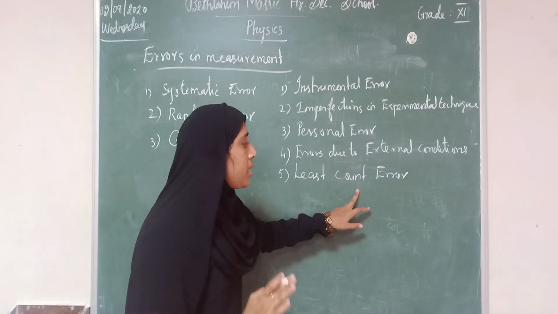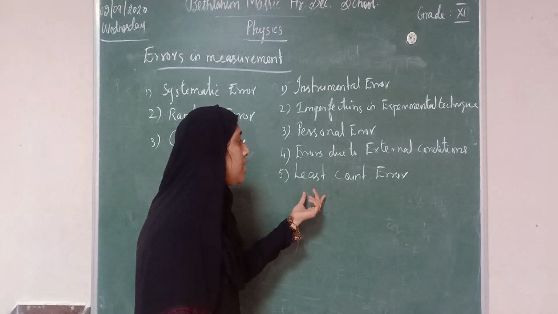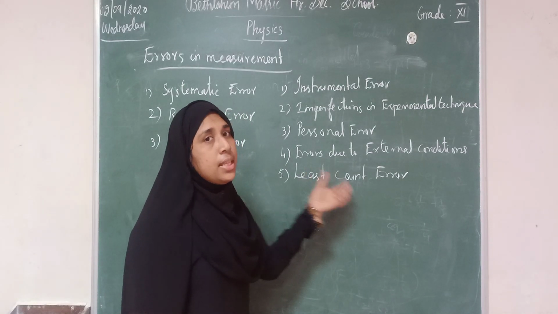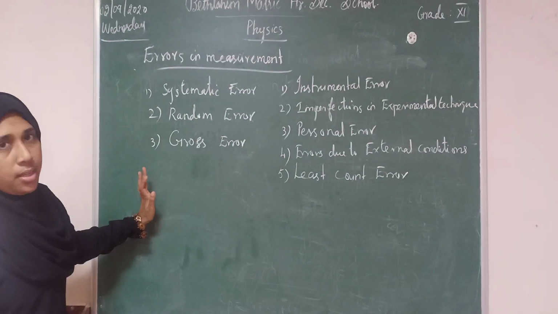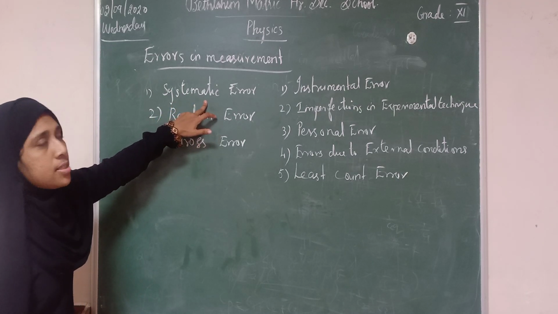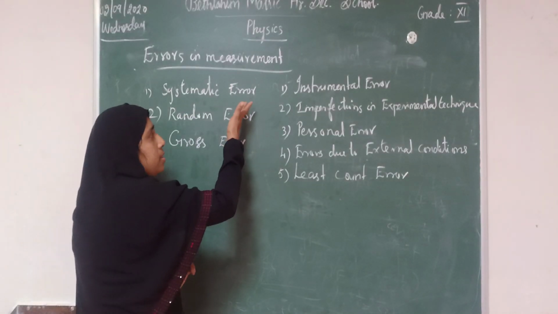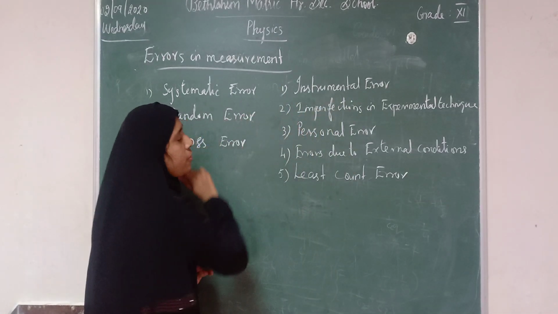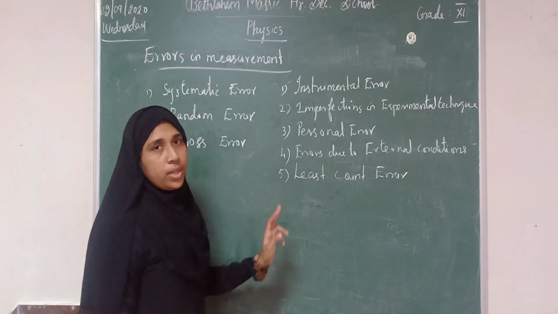So least count error means, least count is the smallest value measured by the instrument. When we are not including the least count of the particular device, the error will occur. So these are the systematic errors. Systematic errors are reproducible inaccuracies produced in one direction, either positive or negative, and this error can be categorized into five: instrumental error, imperfections in experimental technique, personal error, error due to external conditions, and least count error.